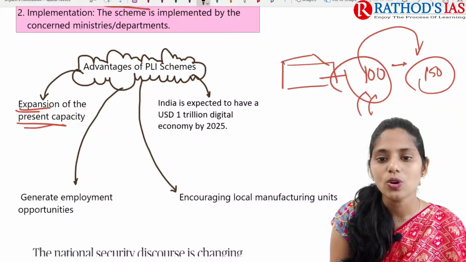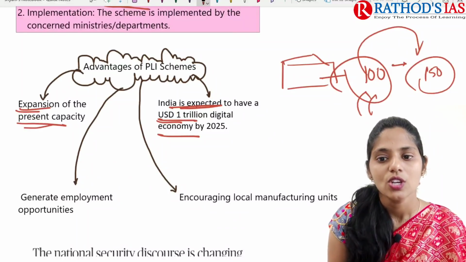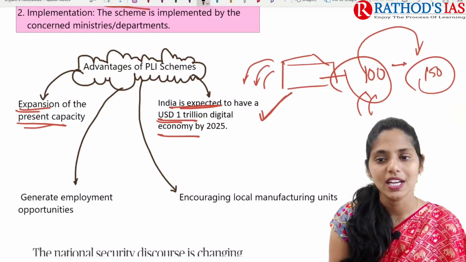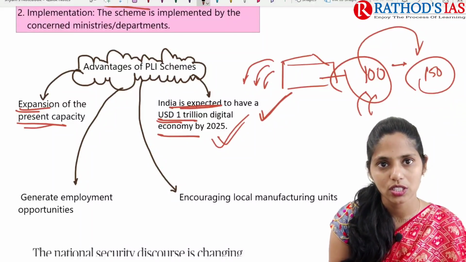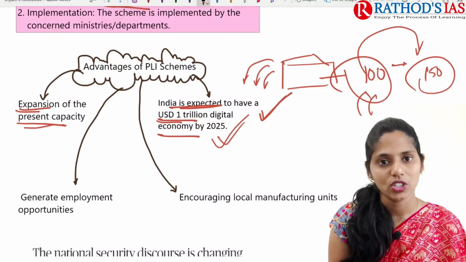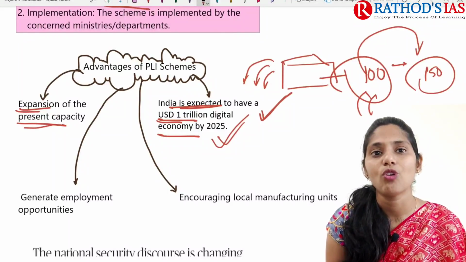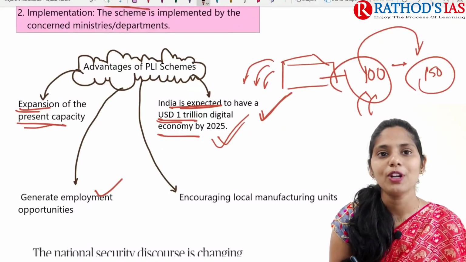Next, India is also expected to have a US dollars 1 trillion digital economy by 2025. Whenever we give incentives from the government side, that will give a boost and support to manufacturing units, help attract foreign investments, and help generate employment opportunities.